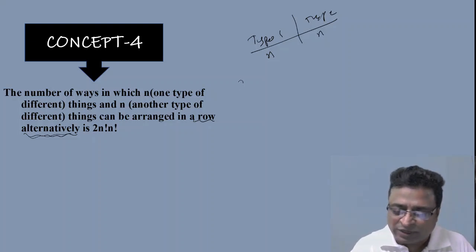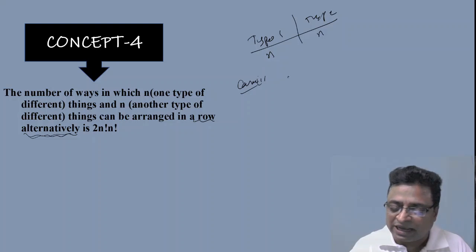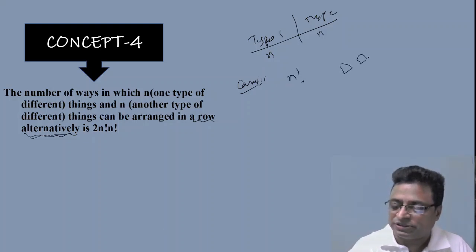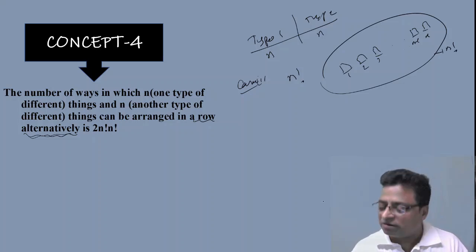Case 1: I start by first arranging all my type 1 objects. Suppose these are the things, 1, 2, 3 and so on, n minus 1, n. So these n different things can be arranged in n factorial ways. Clear?